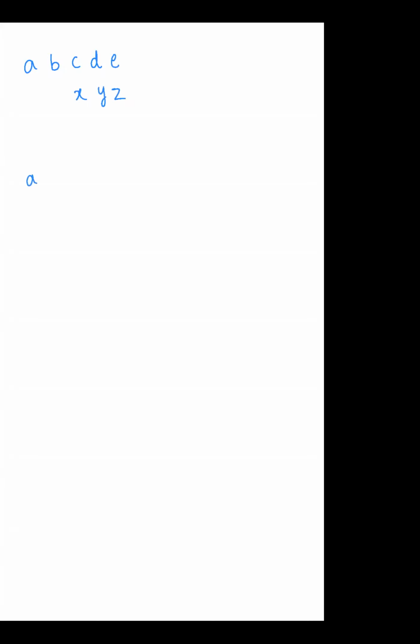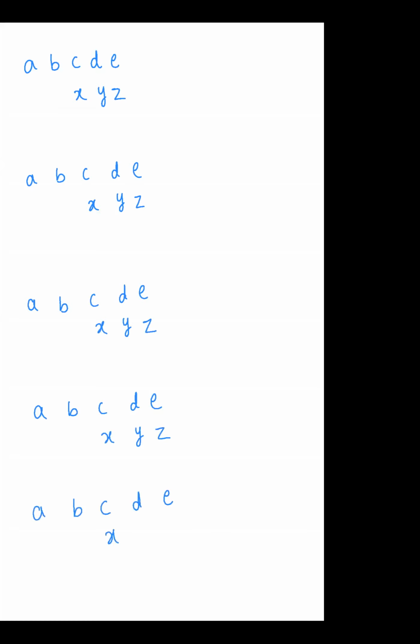See now, A, B, C, D, E. I'm taking X, Y, Z. A, B, C, D, E, X, Y, Z. Do you know how many times we have to write this pattern?